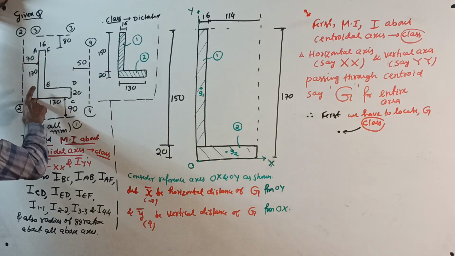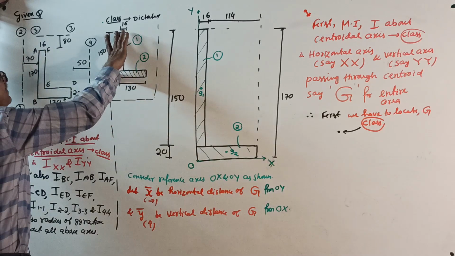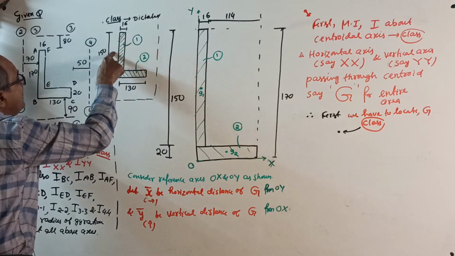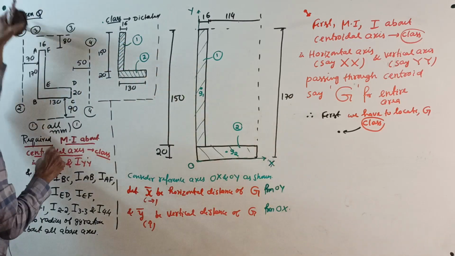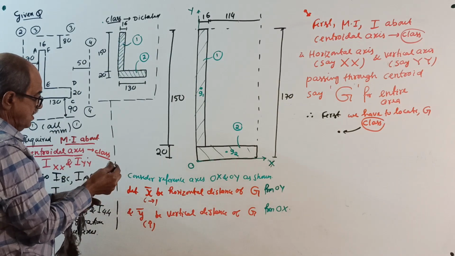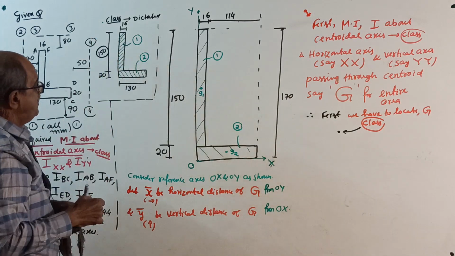This total is 170. From 170, subtract 20, this rectangle's vertical dimension will become 150. It is not given, 150 is calculated. Okay, 150 over.